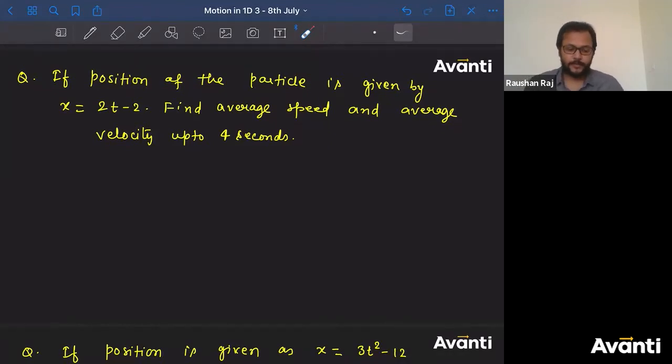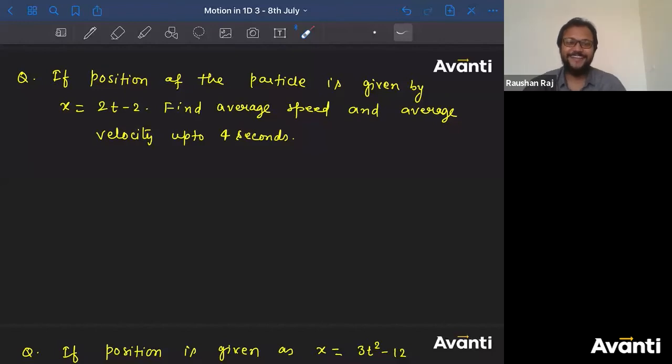Someone's answer is average speed is 3/2. All right. Average velocity is 2 meter. Okay, both are different. Average 8. Okay, both of them are 8. Vishwa is saying both of them are 8 meter per second. Tejaswini is saying 3/2 average speed. Devdutt has answered. Rajat has answered. Arahan has answered. Vineet has answered.